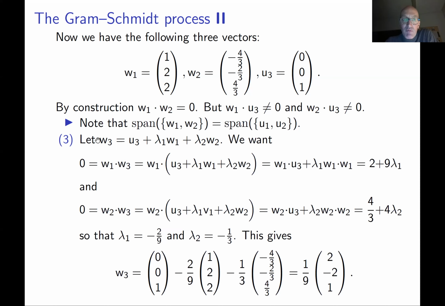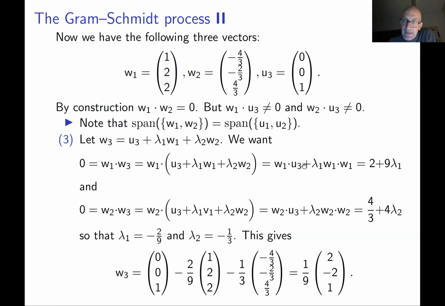So we want this vector W3 to be orthogonal to W1 and W2. Okay, let's just take the dot product. We can check this orthogonality condition. We check first the dot product with W1. And look, it's very easy to take the dot product here because W1 dot W2 is 0. So this term disappears.